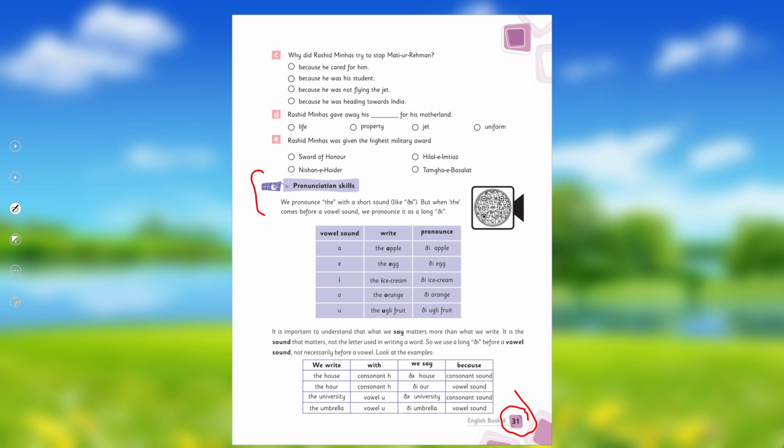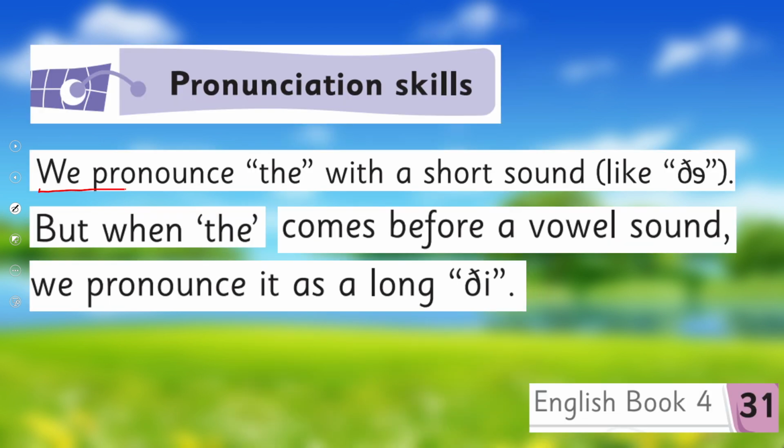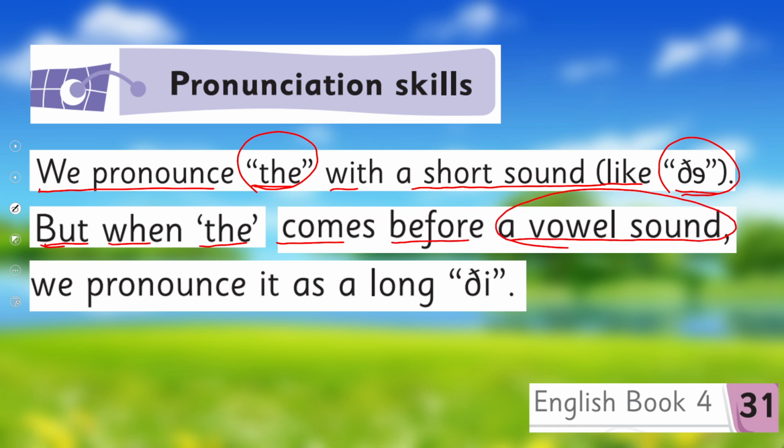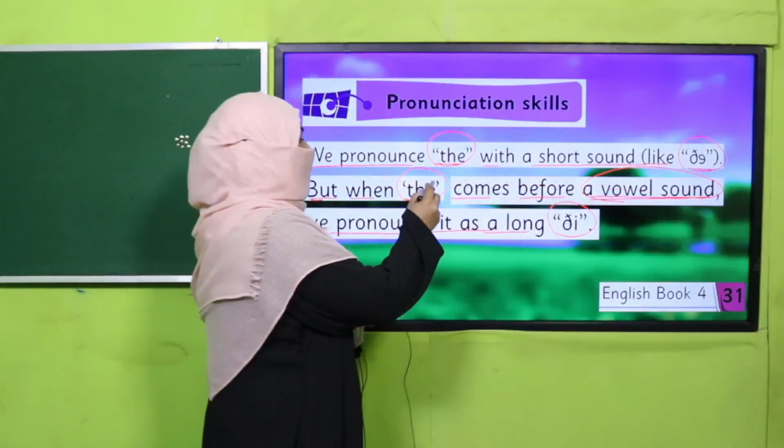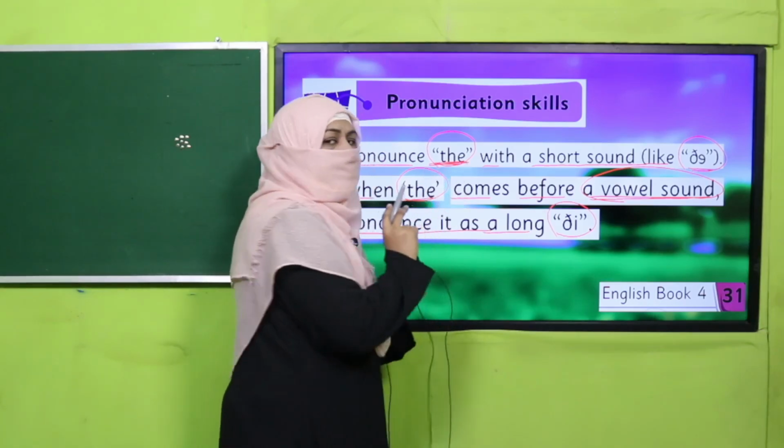All of you open your book on page number 31. I'm going to tell you the difference from your book. We pronounce the with a short sound like thuh. This is the regular, like normally we say thuh. But when the comes before a vowel sound, meaning the first sound of the next word which is after the is a vowel sound, we pronounce it with the long sound, that's thee. Then we don't say thuh, then we say thee. So what's the rule? The simple way, simply it's thuh.